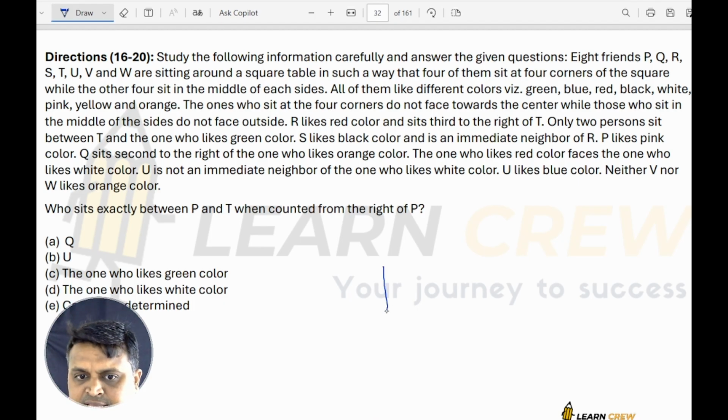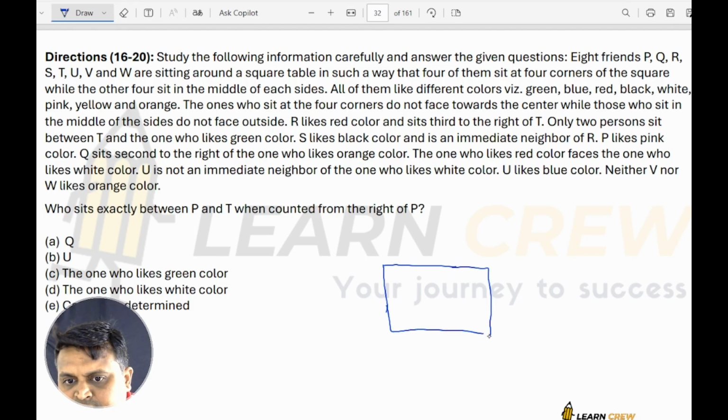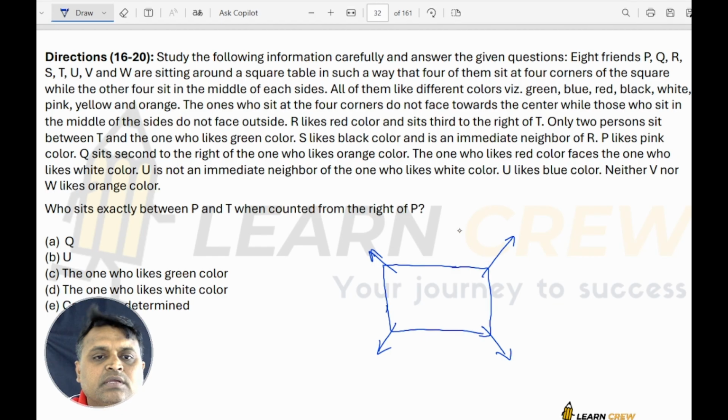The ones who sit at the 4 corners do not face towards the center. So it means there is a square table like this, and some people are sitting at the corners, some at the center of each side. Those sitting at the corners face outward, while those who sit in the middle of the sides do not face outside. So these people face the center.